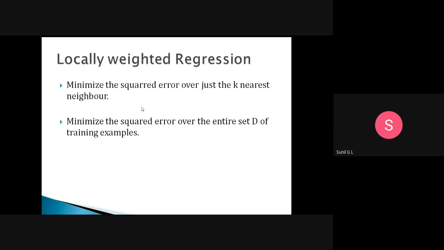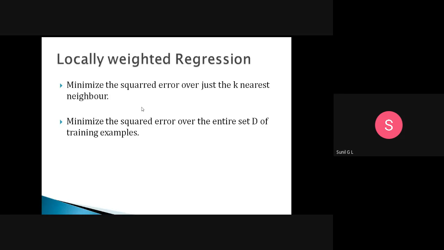Here, in this local step, we minimize the squared error over just the k nearest neighbors. So we will minimize the data point distance. Suppose I am taking 8 data points as the nearer data points. Then I need to minimize the distance between those data points.